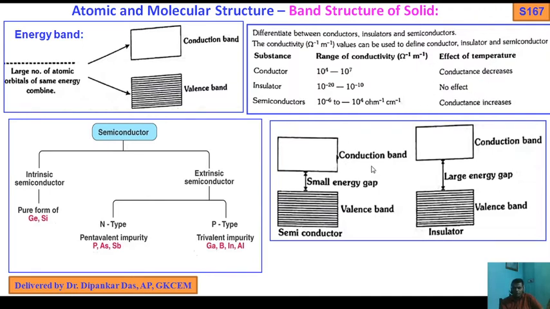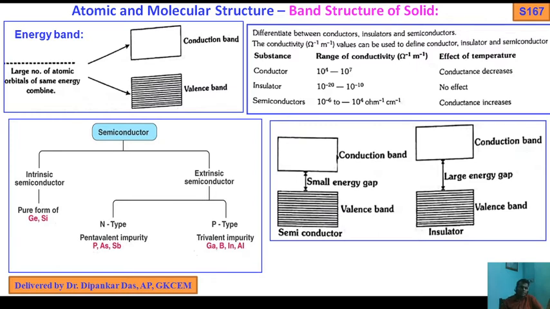As I told you in the previous slide, a semiconductor has a very small energy gap. So electrons can easily jump from the valence band to the conduction band. But in the case of an insulator, due to the large energy gap, electrons cannot jump easily to the conduction band.